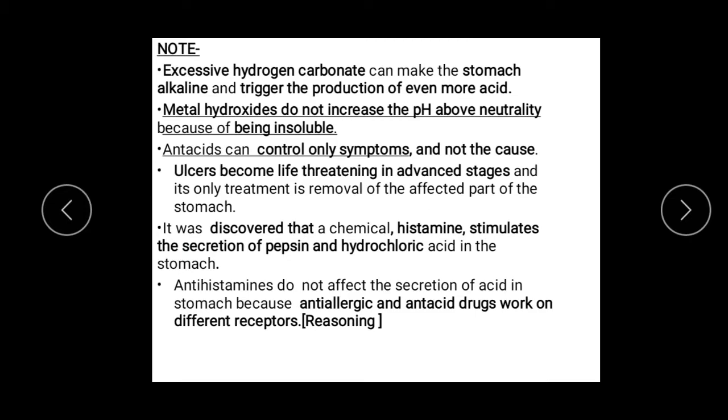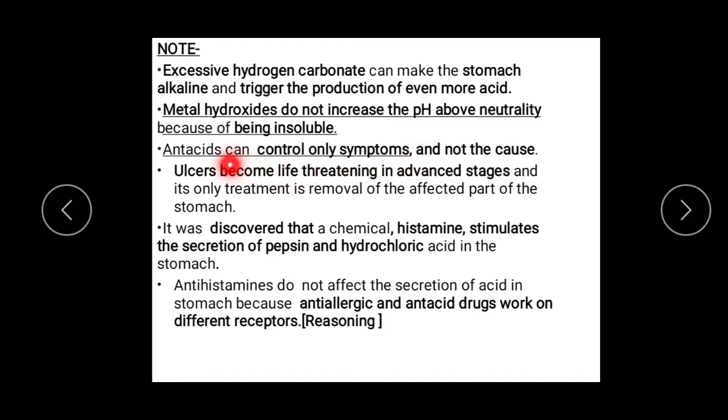Now, there are few points which you have to take note of. First, you have to remember that metal hydroxides are preferred in comparison to the hydrogen carbonate as antacids. Reason: if you take excess of hydrogen carbonate, the stomach becomes alkaline and it will trigger the production of even more acid. So that will be harmful for the body. But we can prefer metal hydroxide in comparison to hydrogen carbonates because being insoluble, they do not increase the pH above neutrality.